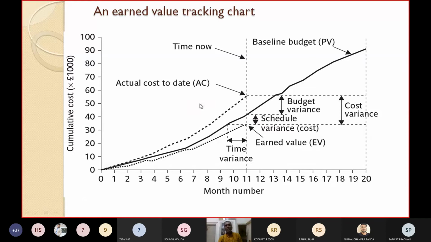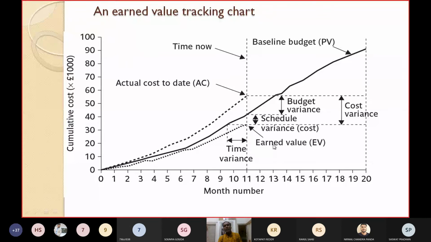So this is the time now. This is the actual cost till date. This is the earned value also till date, and this is the planned value. I have already told you earned value means what? You have to find out the summation of the planned values till now. So this middle solid line is the planned value. This dashed line above the solid line is the actual cost to date or AC, and this dotted line below the solid line represents the earned value.